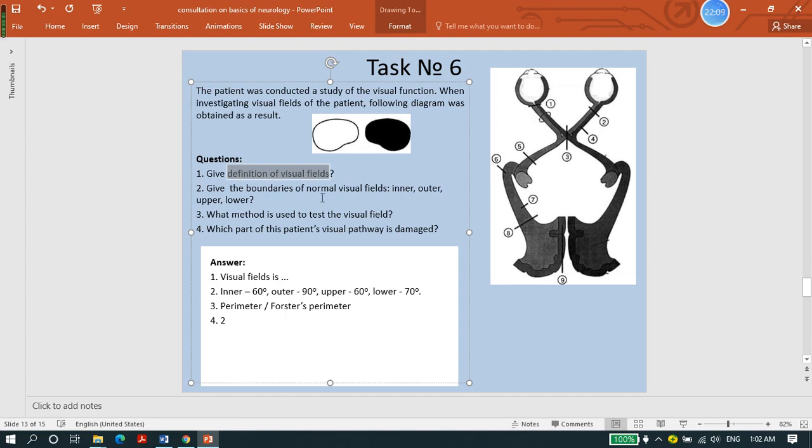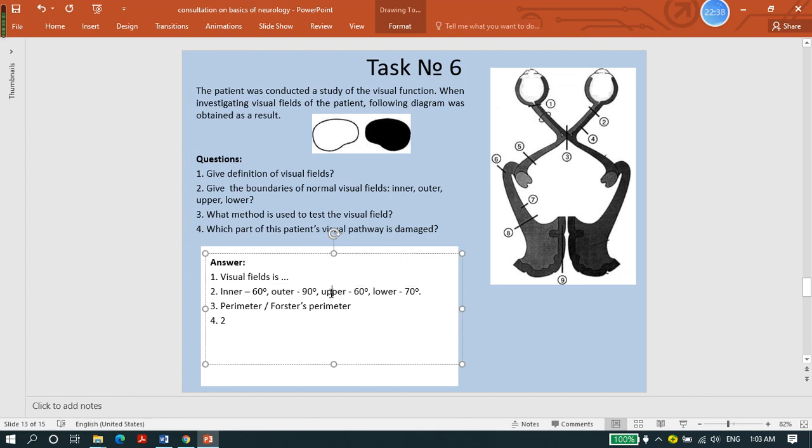It has boundaries, and we are asking about the boundaries of the normal visual field: inner meaning nasal, outer temporal, upper superior, lower inferior. Here inner is 60 degrees and outer is 90 degrees, the most extended.